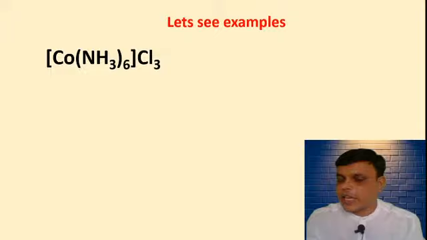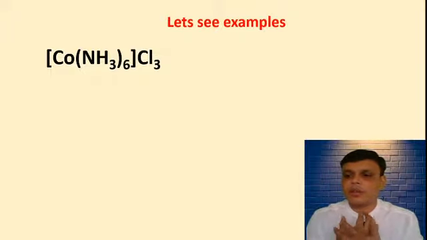It is a cationic compound. Yes, Jay is saying cationic, Vishwajit is also saying cationic. So correct, very good. You have understood how to identify.